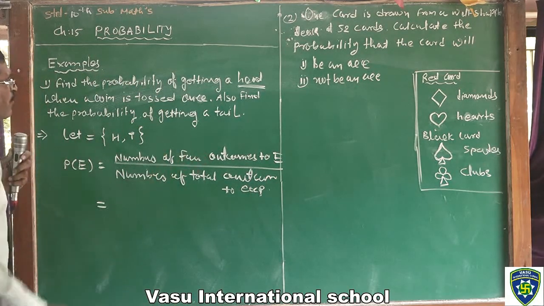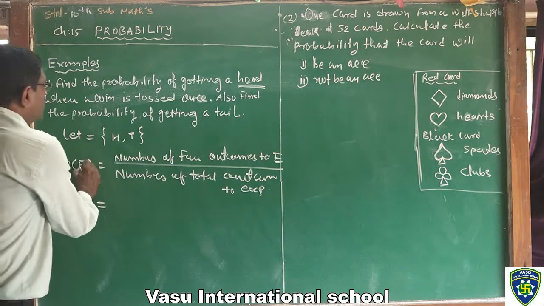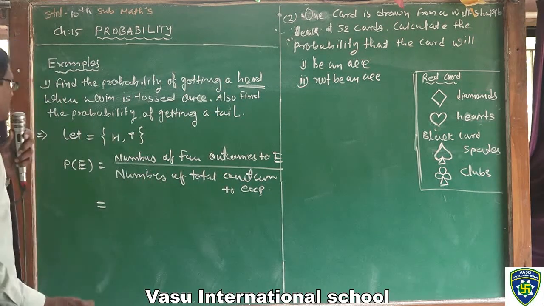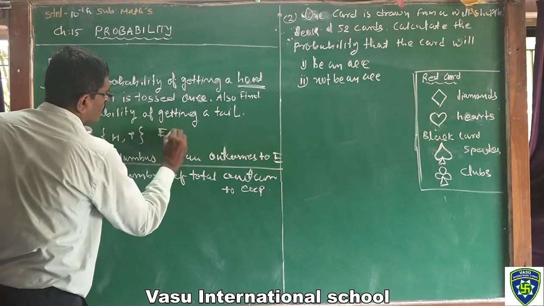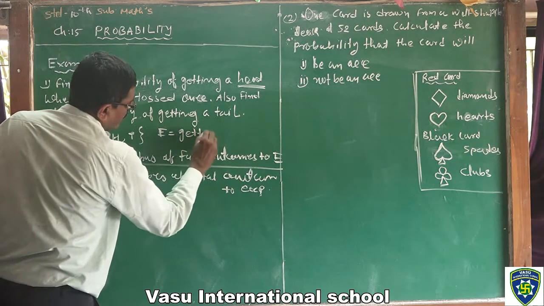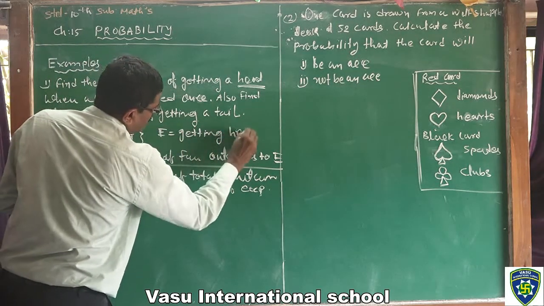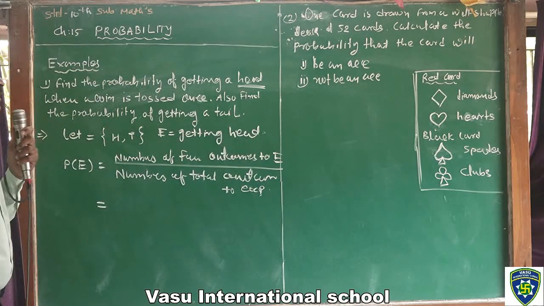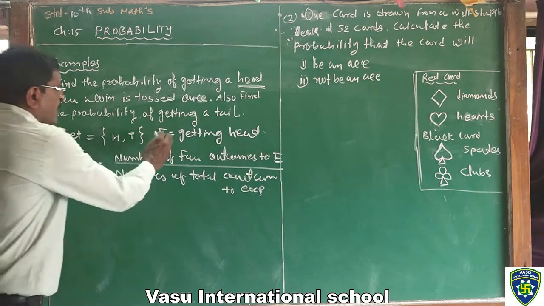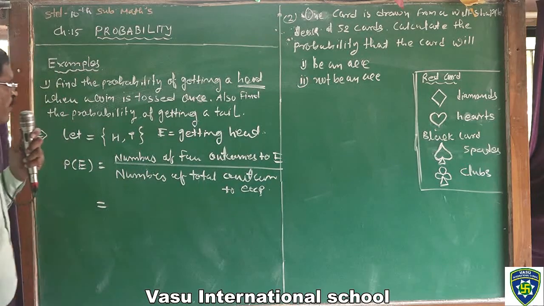Number of favorable outcomes to E. E means getting head. Head पाने की probability क्या है?